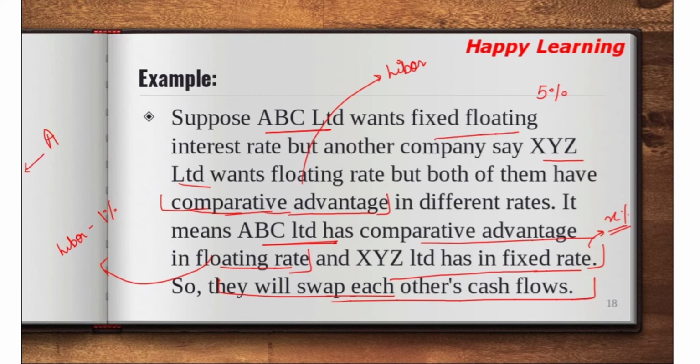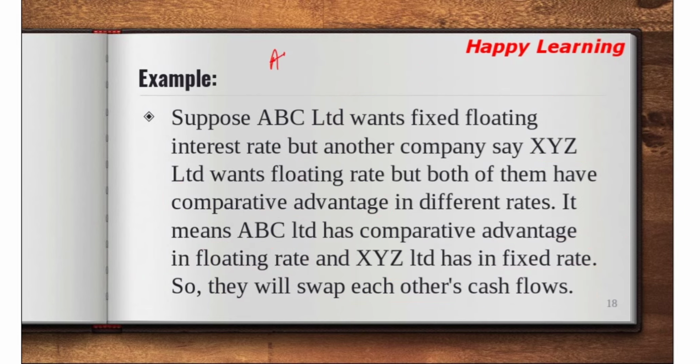but from market what I am getting is the ABC Limited was getting floating rate. So there is ABC Limited, he is getting floating rate but he wants to give fixed rate, and there is XYZ, he wants to give floating rate, but what comparative advantage he is getting in the market?